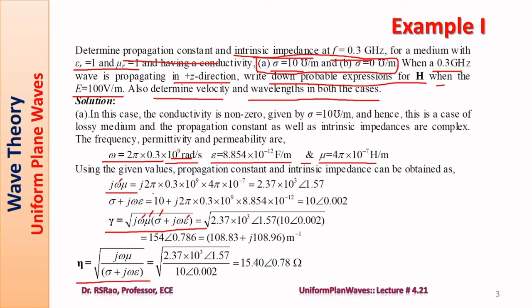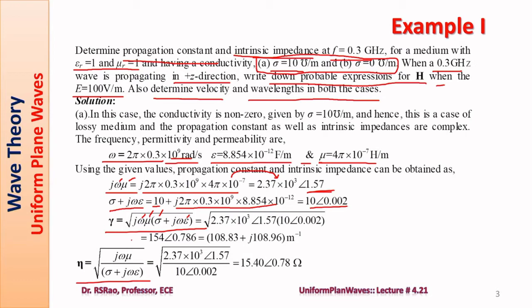j omega is already available to us. Mu is also available. Substitute. Presence of j in the number means it is in rectangular form, but it is convenient in manipulating the number while finding gamma and eta for the number to be in polar form. So we convert it into polar form. It is 2.37 into 10 power 3, angle is 1.57 radians. Similarly, sigma plus j omega epsilon. Sigma is available, omega epsilon is also available. Now it is in rectangular form, and we can convert it into polar form. It gives 10 angle 0.002.